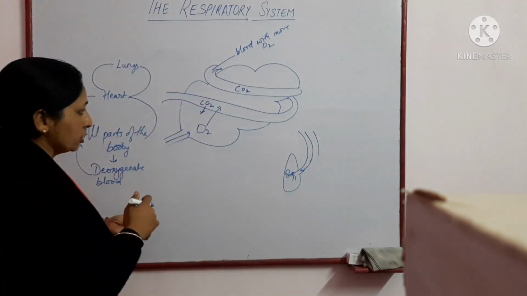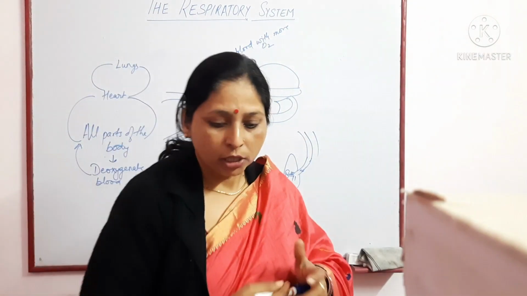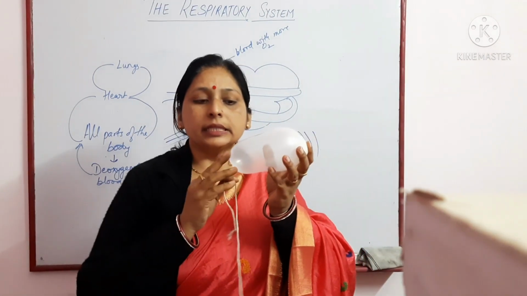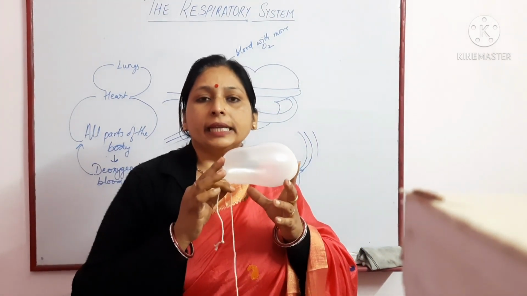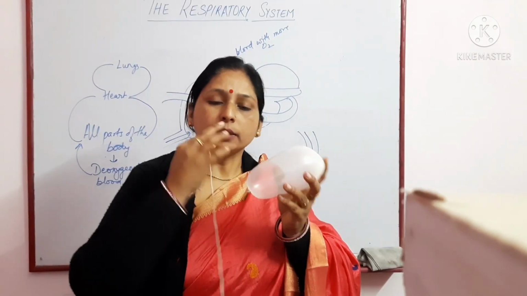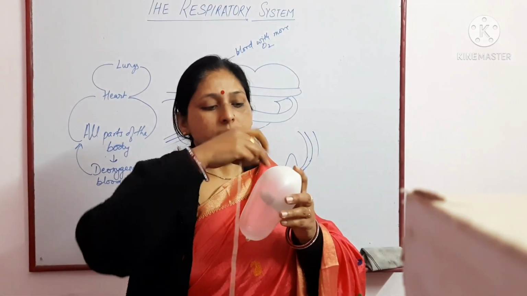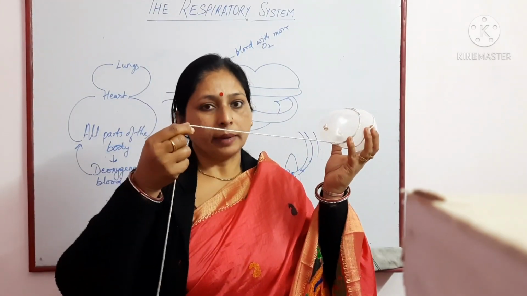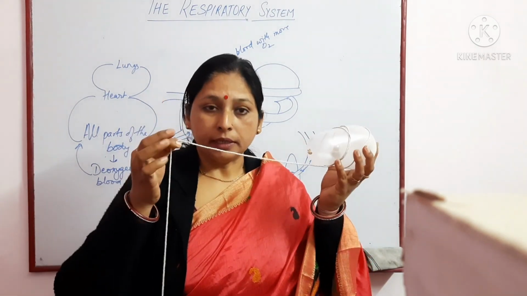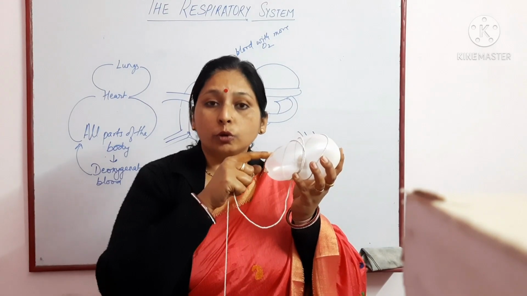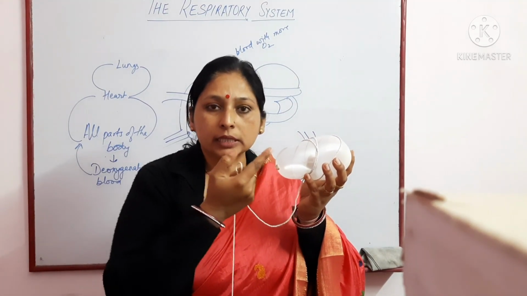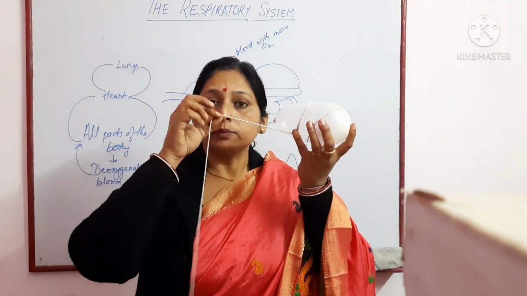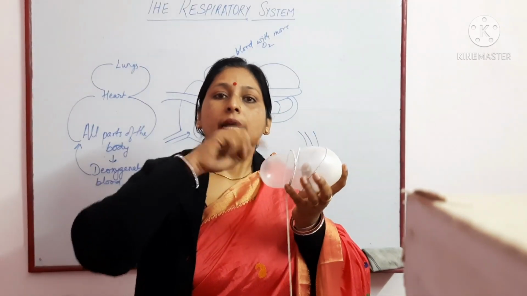So this is a complete process, and let me show you with the help of a balloon. As you can see, this looks like an alveolar sac. Around this, the blood capillaries are wrapped, and this blood capillary contains more carbon dioxide, while inside this sac there is more oxygen. So oxygen from this sac diffuses into the capillary, and carbon dioxide from the capillary diffuses into the alveolar sac.